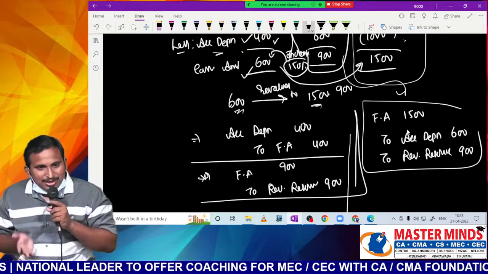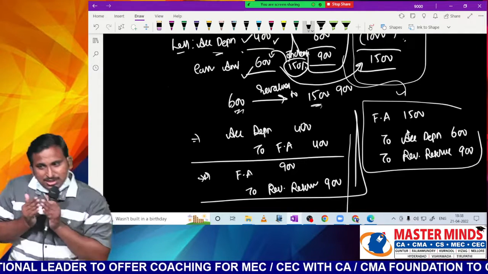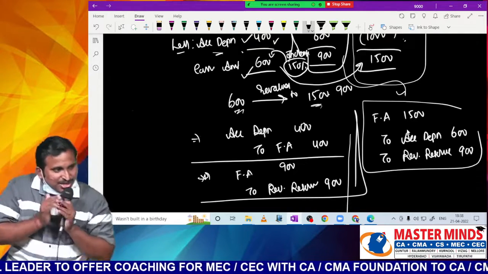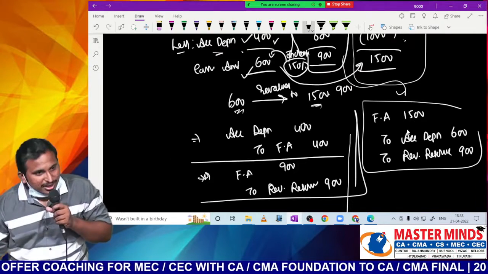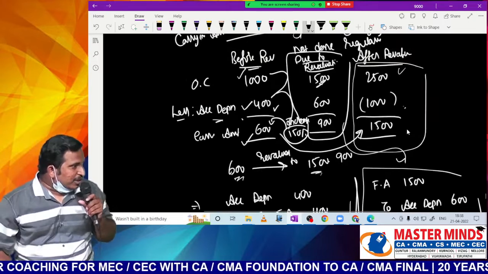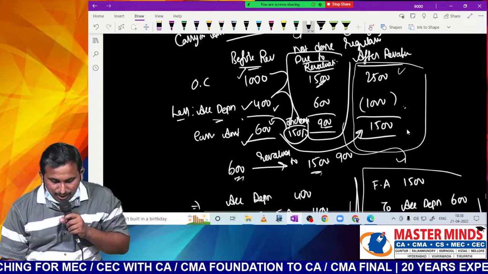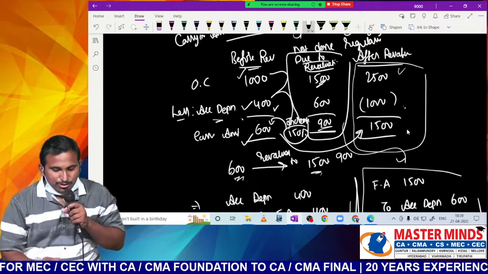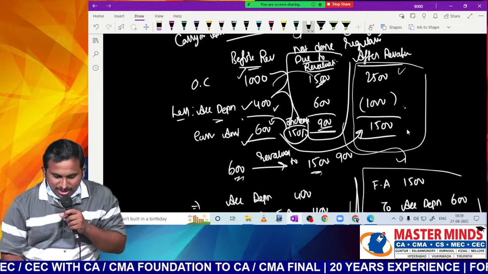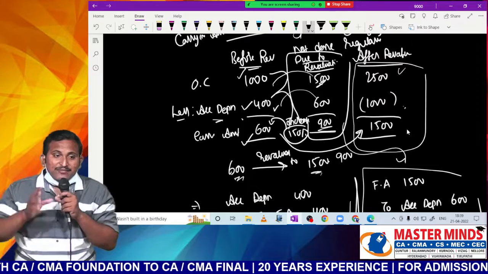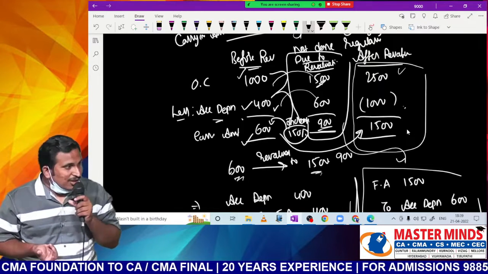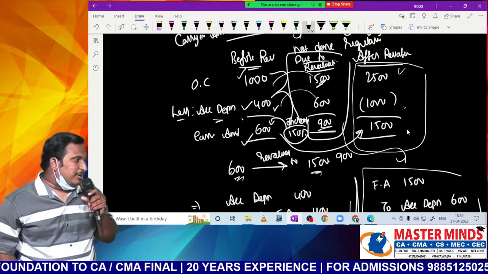In the second method, we increase original cost and accumulated depreciation in the proportion of increase in carrying amount. Whatever increase was there in carrying amount, 900, in the same proportion we increase the original cost and the accumulated depreciation. In that way we get the new values of the original cost and accumulated depreciation.